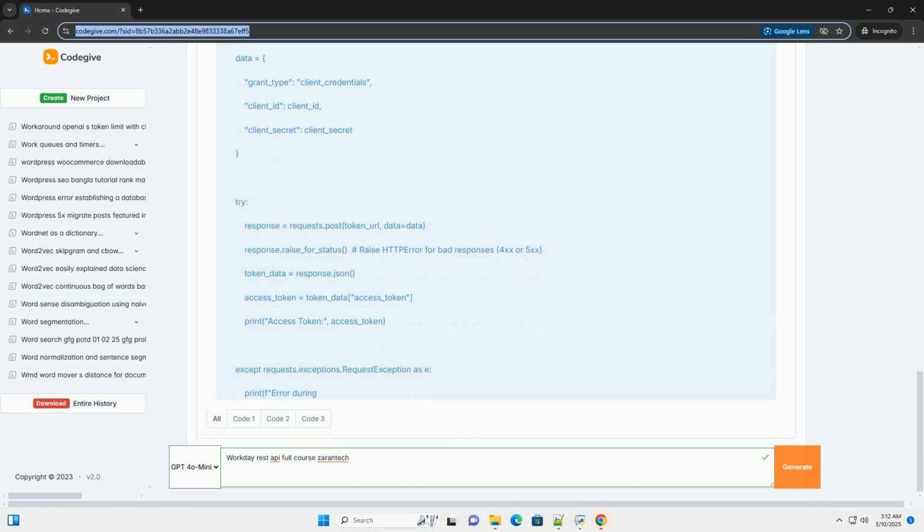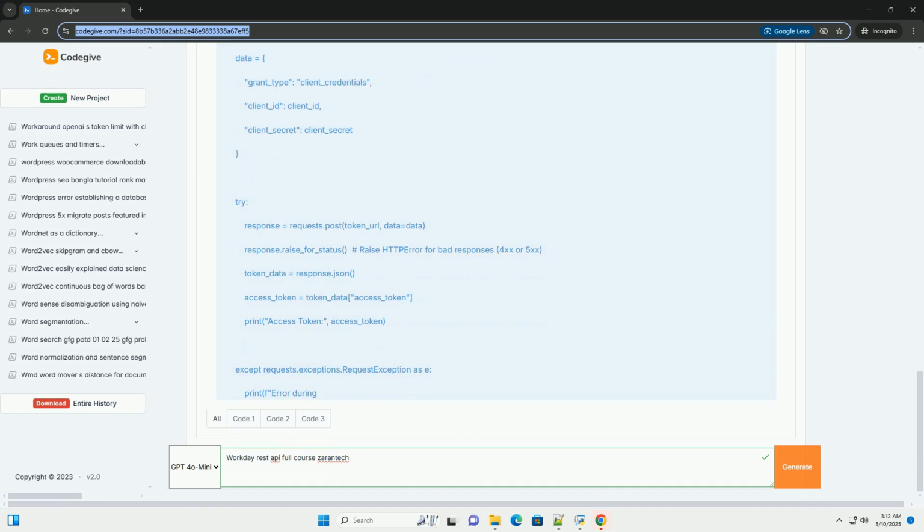Parsing responses. Workday API responses can be in JSON or XML format. Use appropriate libraries in your programming language to parse the response data, example the JSON library in Python, Jackson, or JSON in Java. Examine the response structure to extract the data you need.